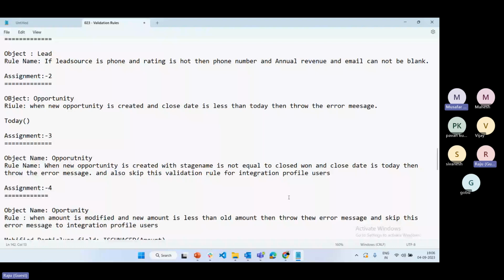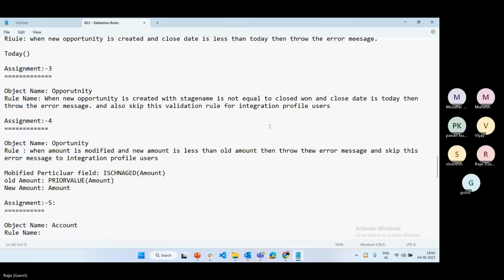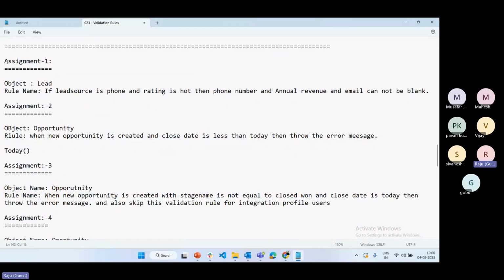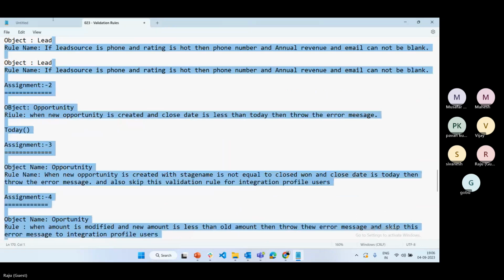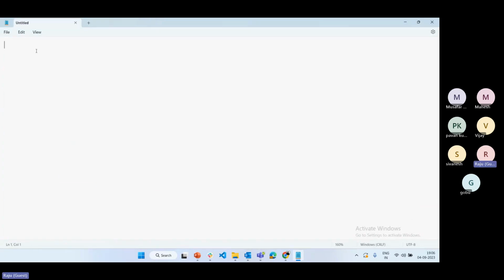Anyone having any doubt? I think the remaining people are clear, right? Okay. So again, I'm repeating.